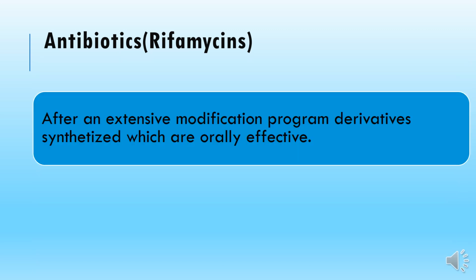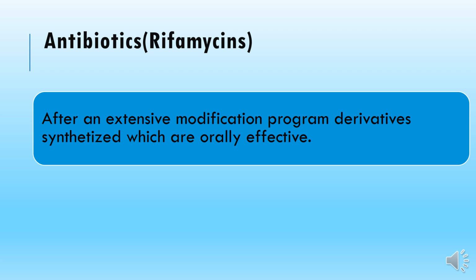So as researchers found that the only stable, pure, isolated component, rifamycin B, was poorly active, they started an extensive modification and research program, synthesizing various derivatives which may be more active and more effective in treating various infectious diseases. They developed various derivatives which were more stable, more effective, and they also synthesized versions that are orally effective as well.